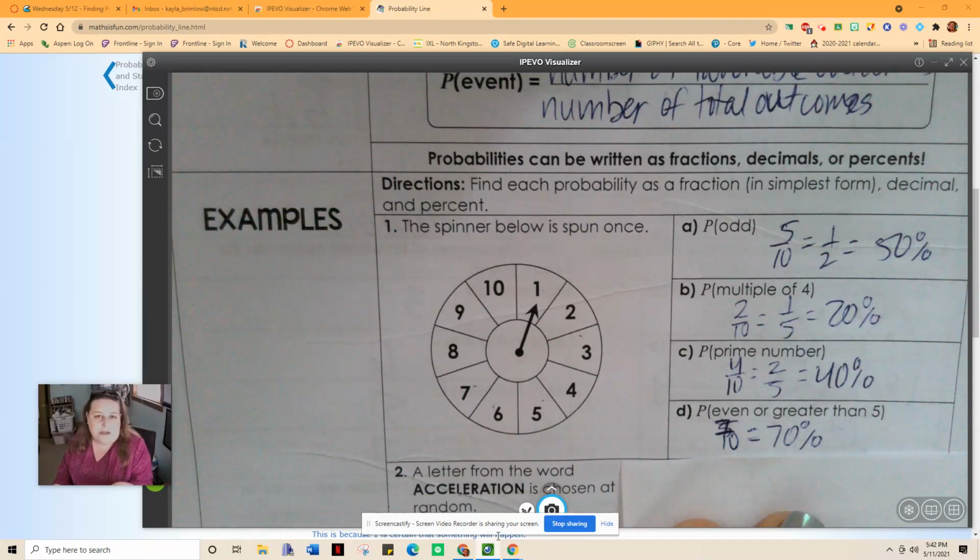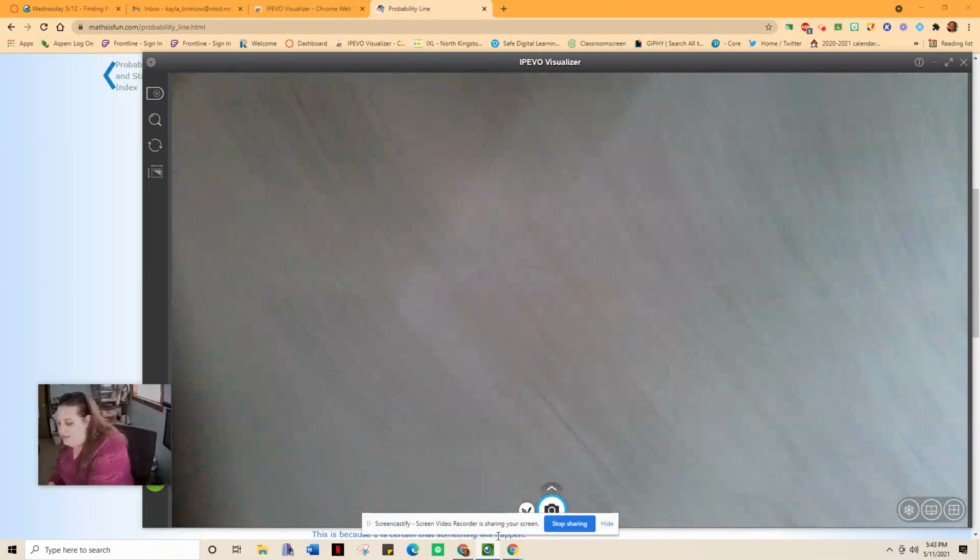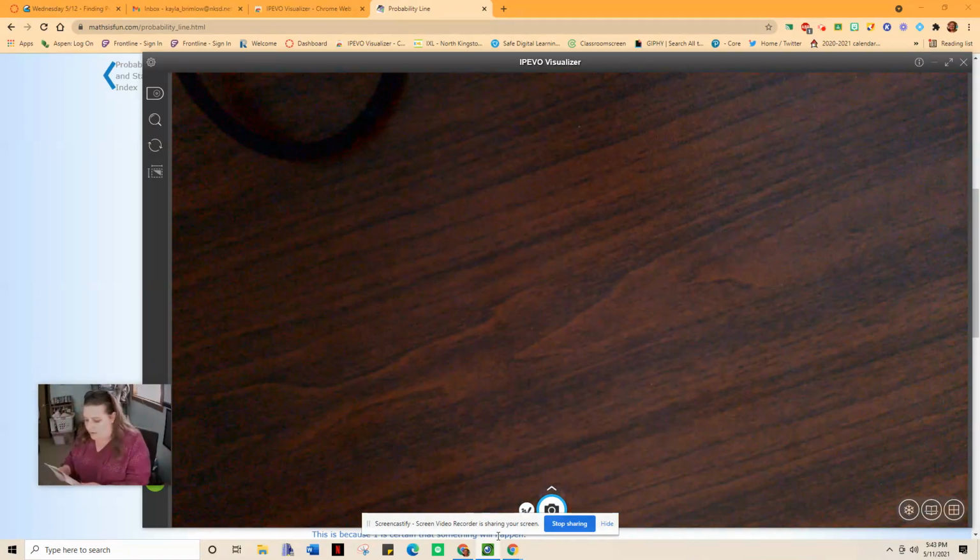So yesterday we really focused on what was a favorable outcome, listing them, the number of them, and now we're actually turning it into the likelihood, the probability that we would get those things. You've got another example here.